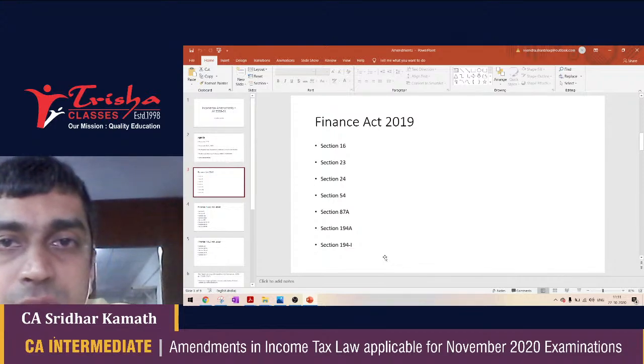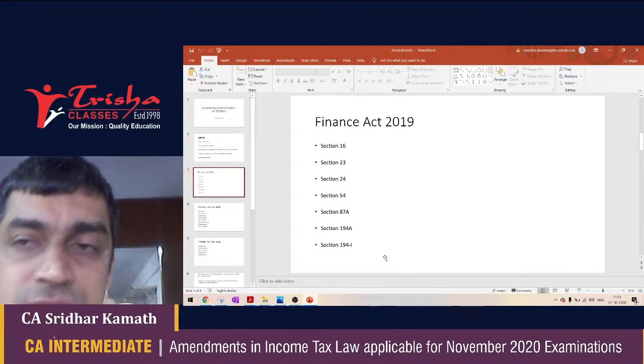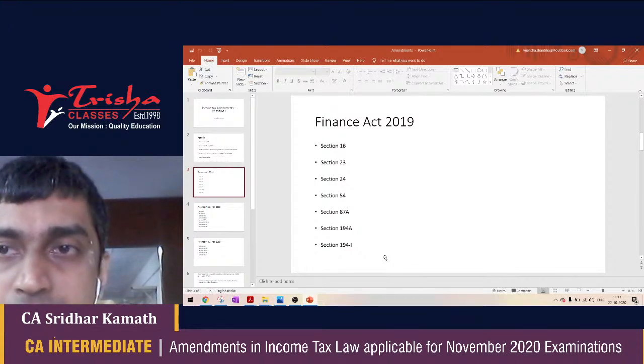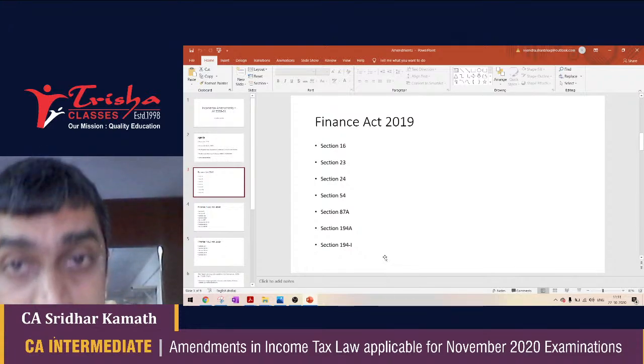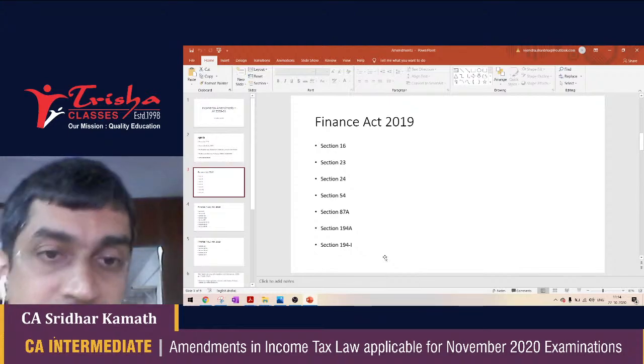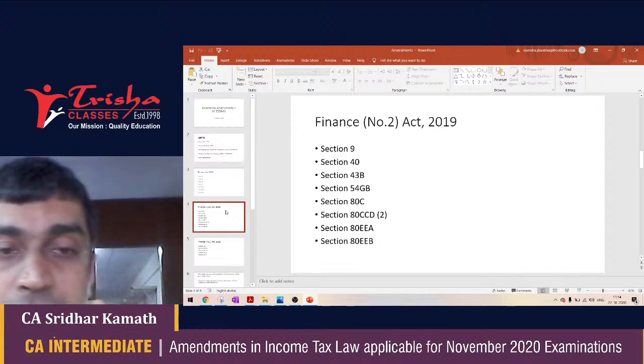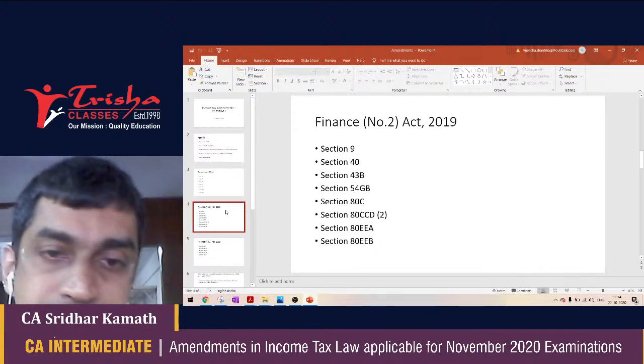And whenever the government or the economists talk about boosting the economy, they usually talk about it from the income tax angle. So a lot of eyebrows were raised, and a lot of expectations were put upon the finance minister as she came in to present her first budget in July 2019.